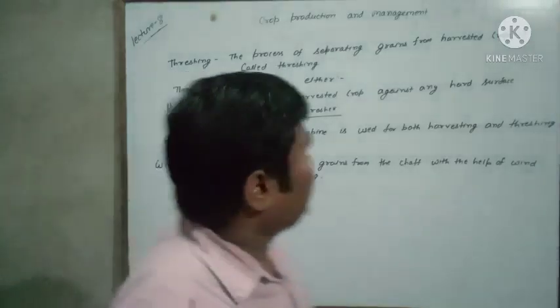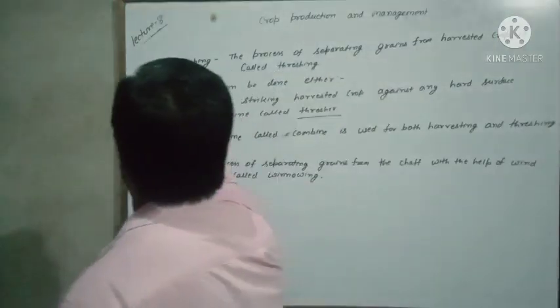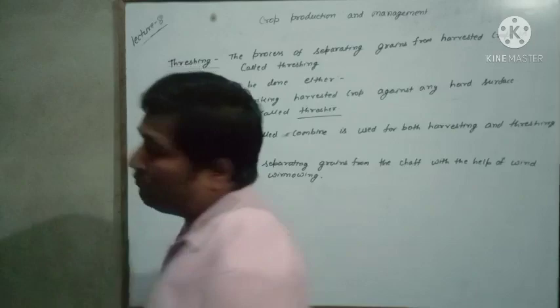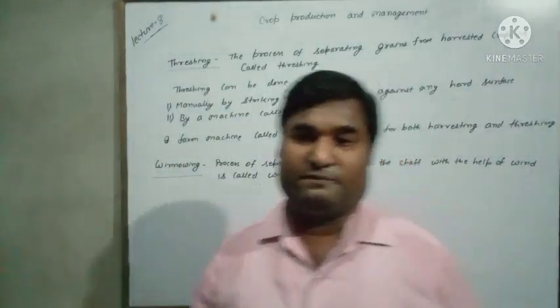So these two processes, threshing and winnowing, follow harvesting.